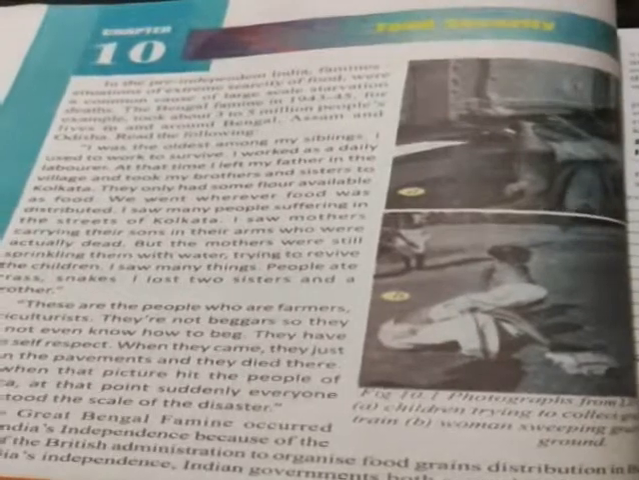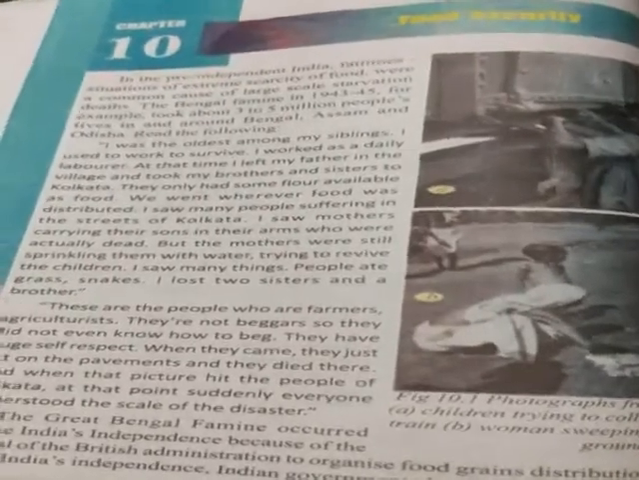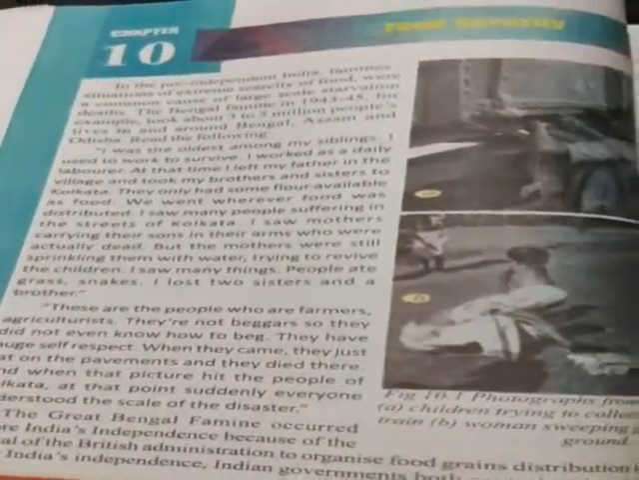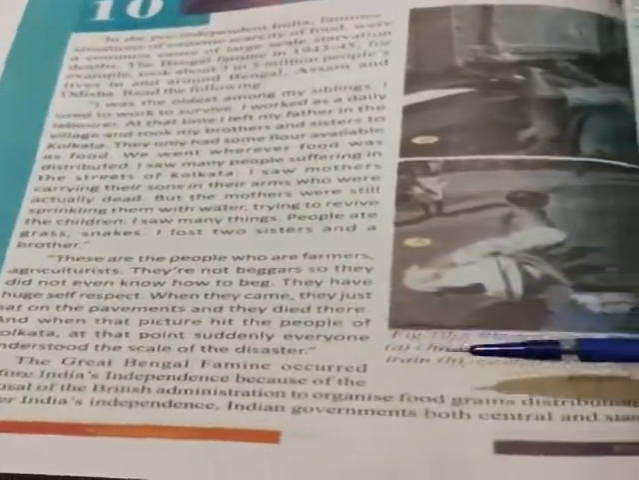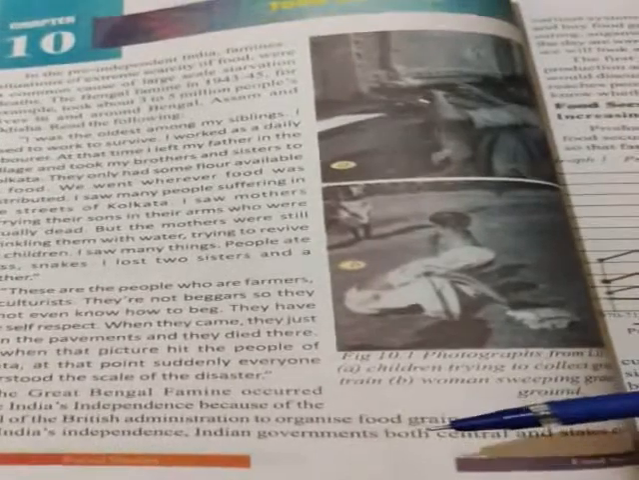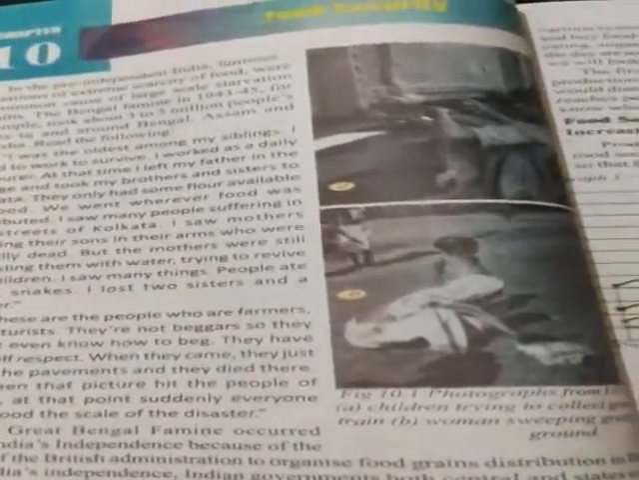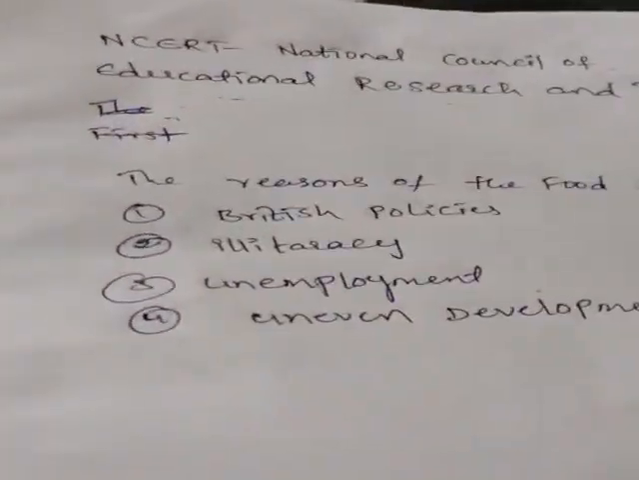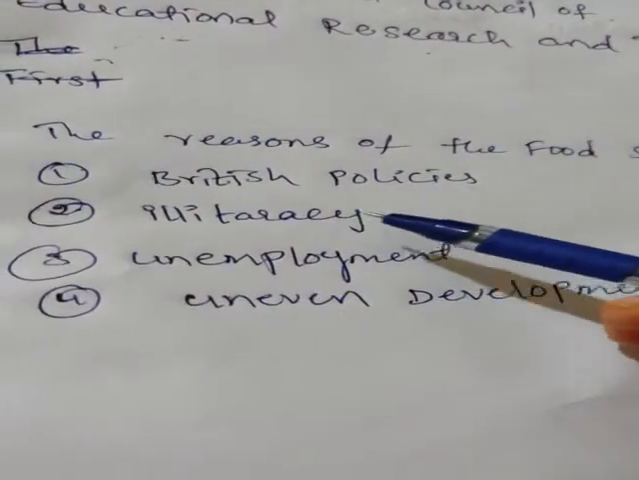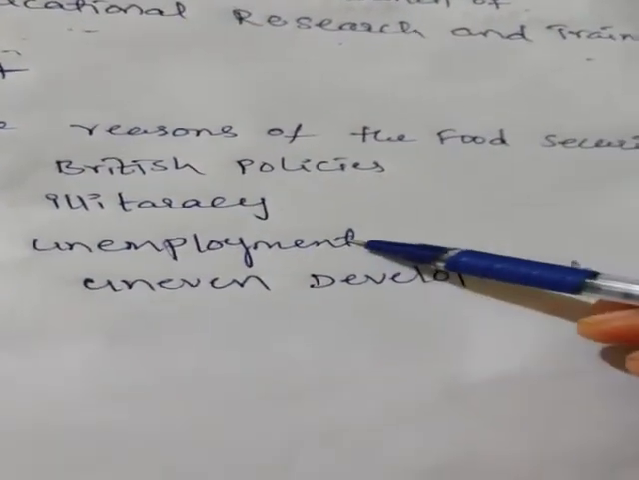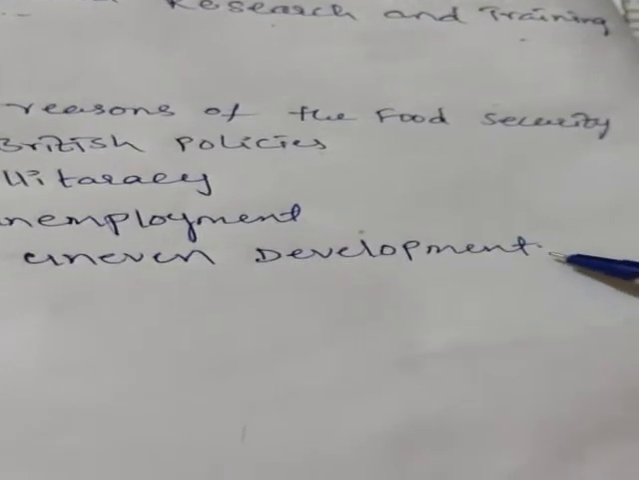Children, next we discuss the reasons for the food insecurity. What are the reasons for the poverty and what are the reasons for the food insecurity? The reasons for the food insecurity: before the independence, British policies, illiteracy, unemployment and uneven development.